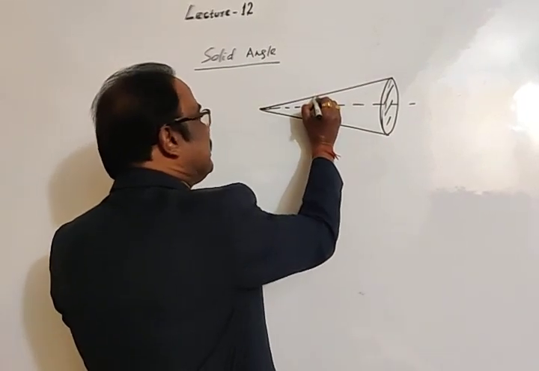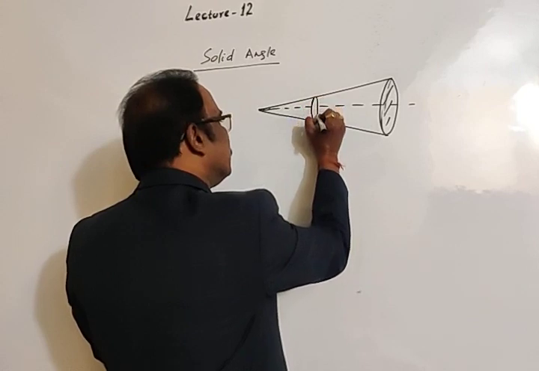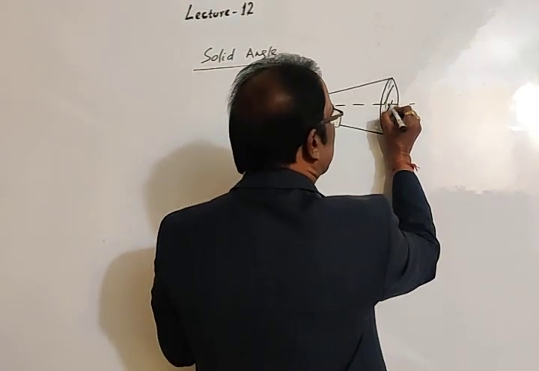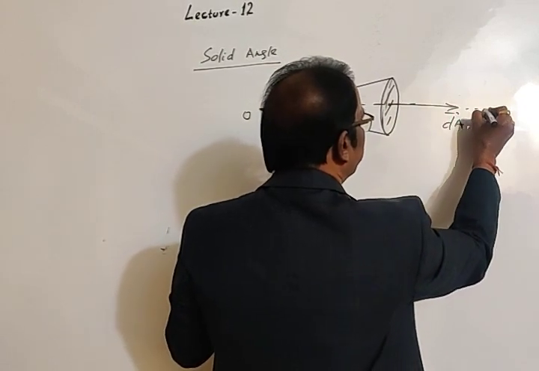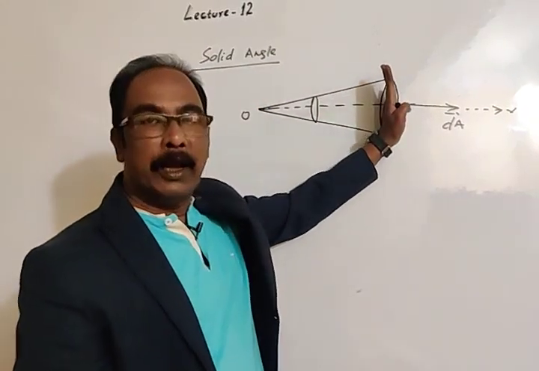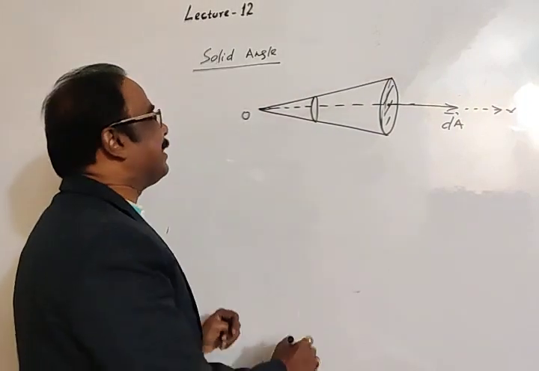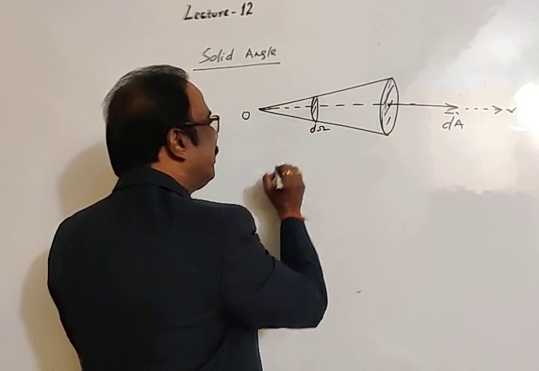Then this is the angle subtended at O, and this is the direction of area vector dA. Let this be directed along the x-axis since this area is held on the yz plane like this. Then this angle we may take as d omega.